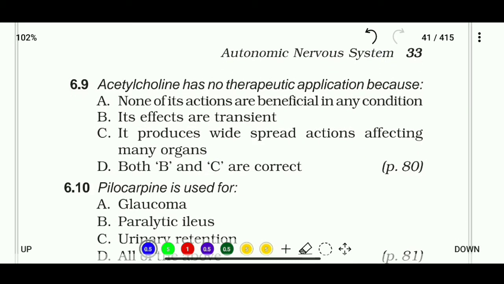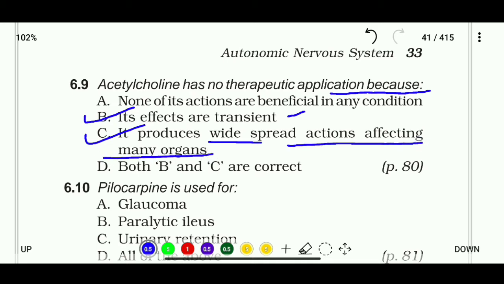Okay. 6.9. Acetylcholine has no therapeutic application because none of its actions are beneficial in any condition, or its effects are transient, or it produces widespread action affecting many organs, or D, both B and C are correct. So the correct answer is that acetylcholine has no therapeutic application because its effects are transient and it produces widespread action affecting many organs. So B and C are correct.